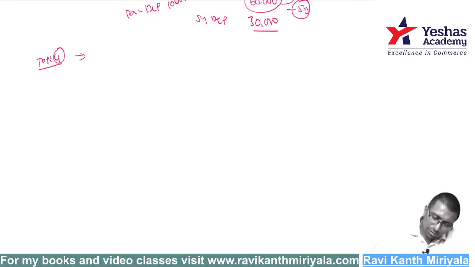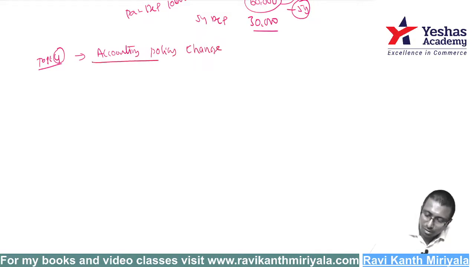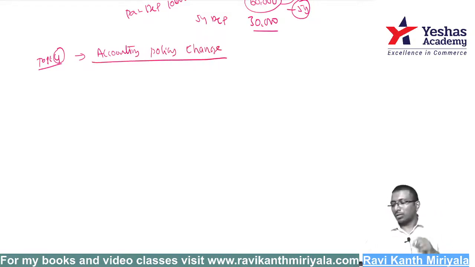Topic number 4 is accounting policy change. As per accounting standard 1, we say consistency should be maintained in following accounting policies. What do you mean by consistency? We assume that previous year policies are followed in the current year. But does it mean that you should not change policy? No, we can change policy.